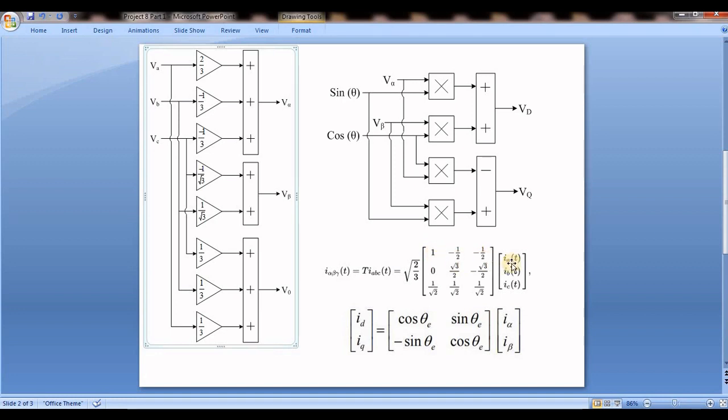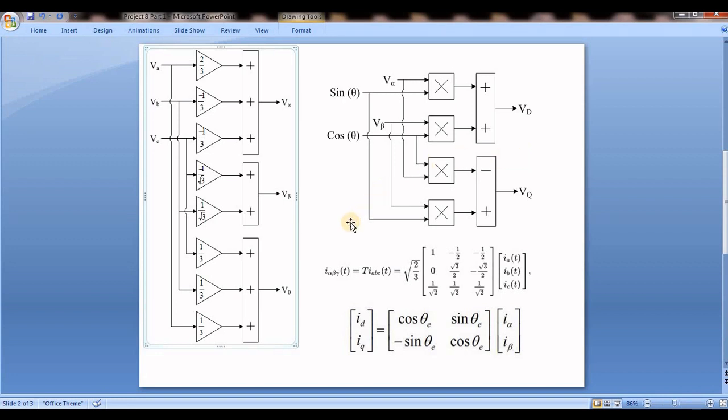1 minus 1 by 2, 1 by 2 is equal to I alpha. So here V alpha is taken as 2 by 3 because I am converting only voltages, not currents, in my simulation. While I am showing in my simulation, I am not taking any currents. I am showing only voltages.